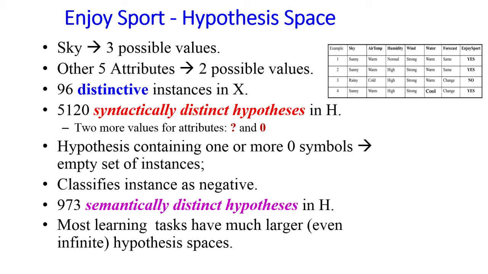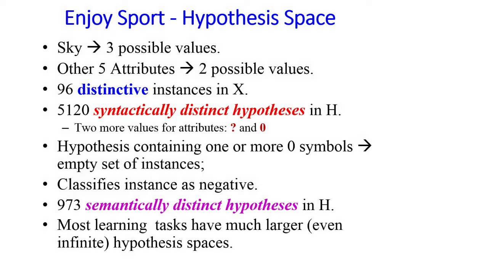Cloudy value is not shown. In the other 5 attributes, 2 possible values are taken. For example, in air temperature, the 2 attribute values are warm and cold. In humidity, it is normal and high. In wind, it is strong and normal. In water, it is warm and cool. In forecast, it is same and change. Some of them may not be shown in the table.